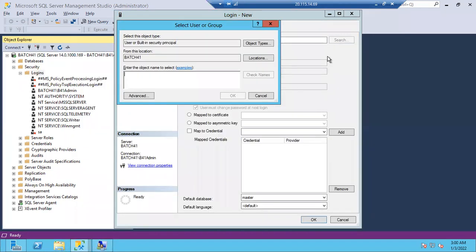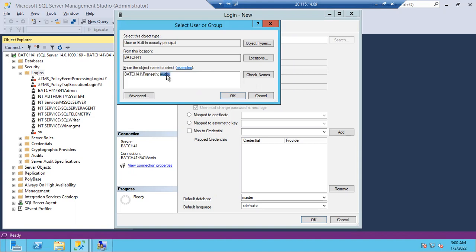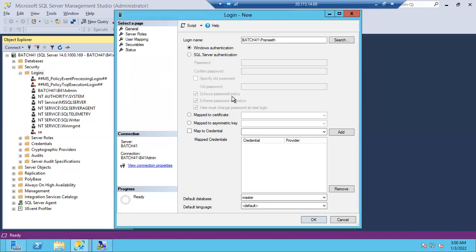Pranit already exists. We have created a user for Pranit. So I have to type Pranit here and check names, and then automatically I'll get Pranit here. If I give Muthu, as Muthu does not exist here in the Windows machine, I'll get the error definitely. Check names, you can see here: Muthu not found. An object name cannot be found. So like this you'll get the error. Let me delete this one and click OK.